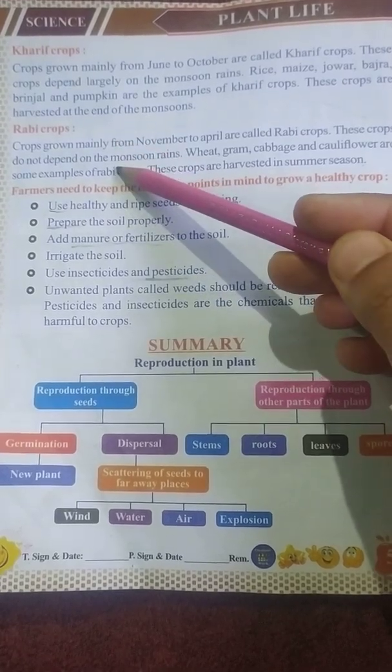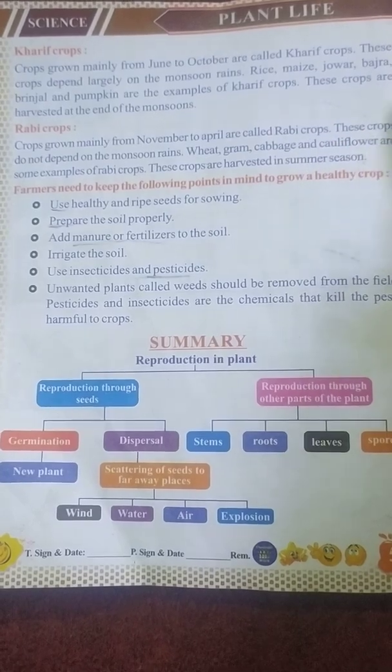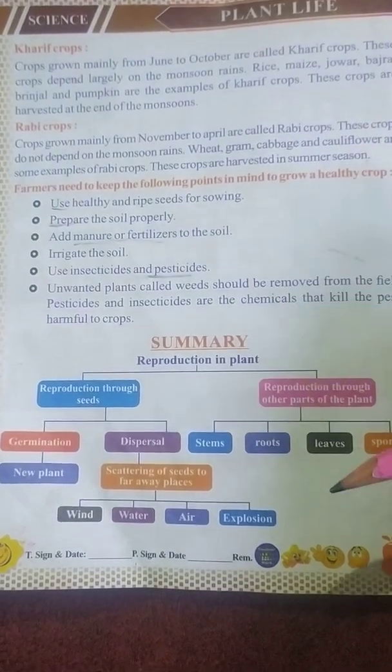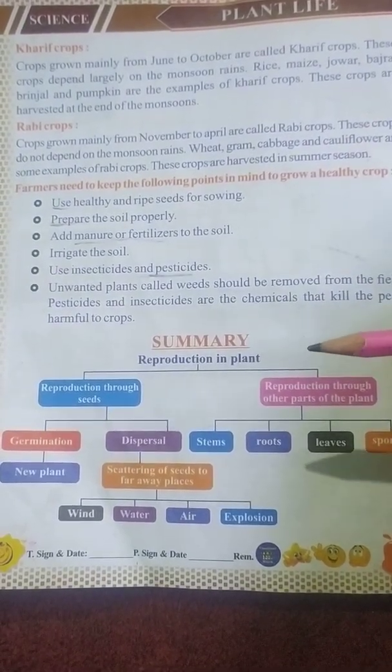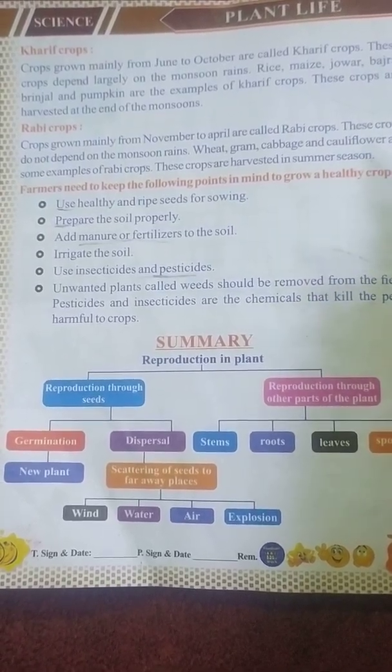Now Rabi crops don't depend upon monsoon. Examples are wheat, gram, cabbage, cauliflower. And examples of Zaid crops are flowers, watermelon, muskmelon, etc.